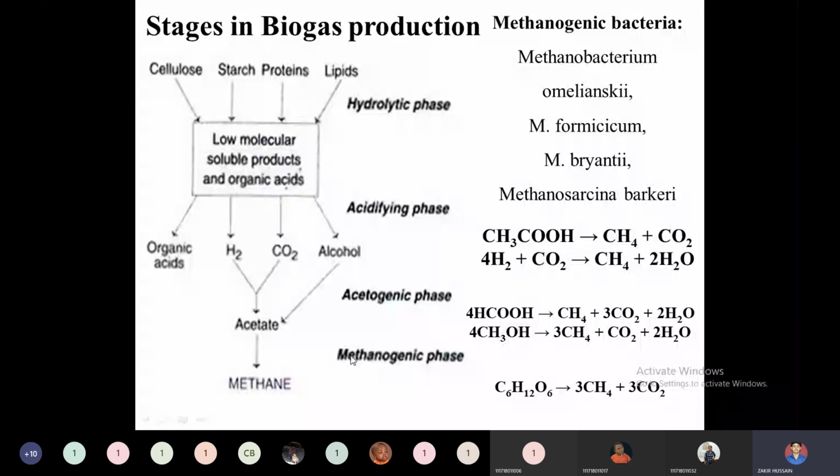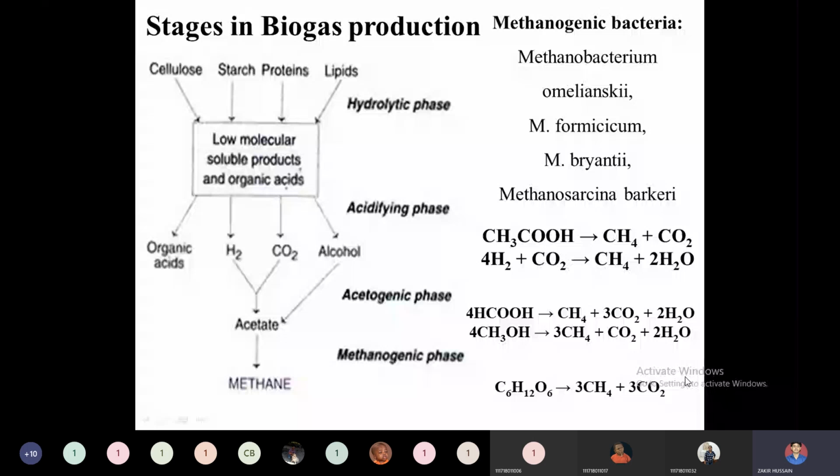So all these phases are present. If we neglect all these phases, we can see the overall reaction is this one: from glucose itself, the direct synthesis of methane. Glucose will break down into molecules of methane and carbon dioxide by this overall reaction. When we go into the detail, all four phases can be observed.